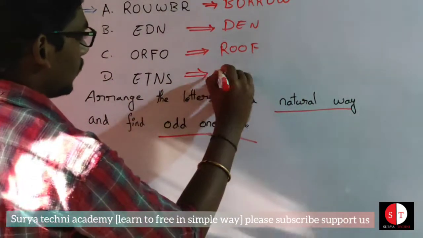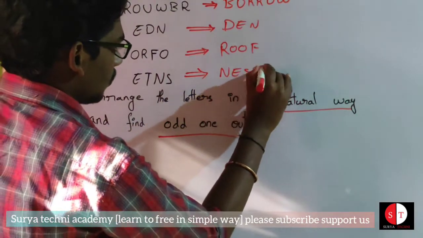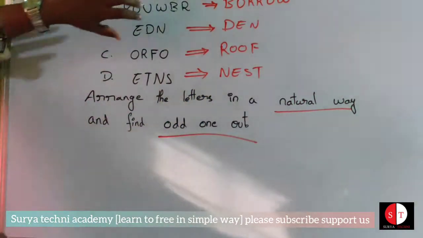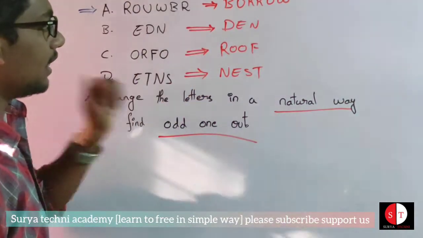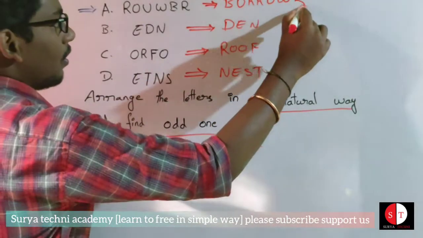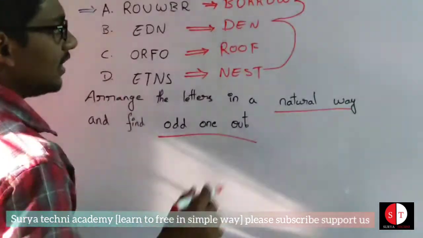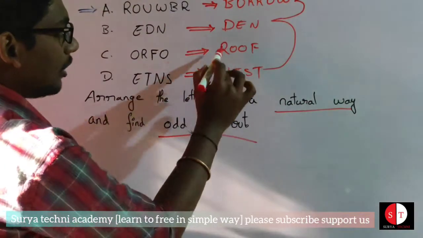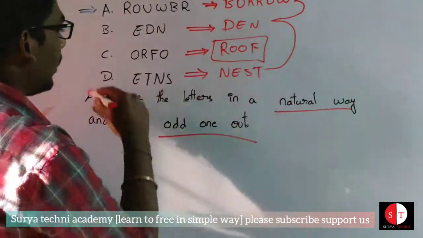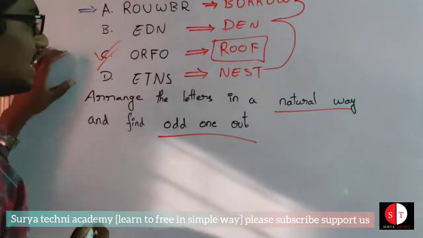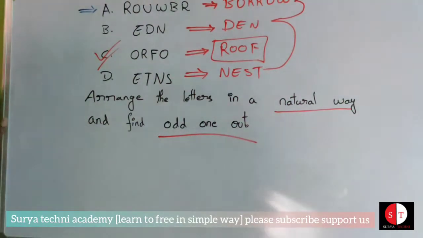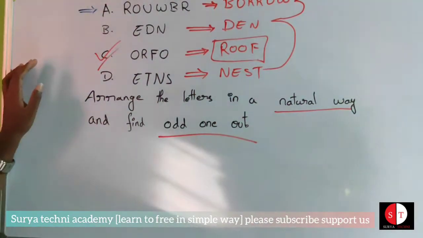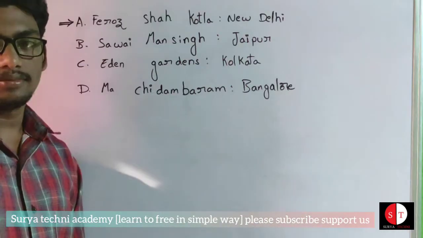Nest. Okay, these are burrow, hen, nest, these three are the same, but roof is different. So I think option C is the odd one out for this classification. Okay, clear? Okay, move on friends.